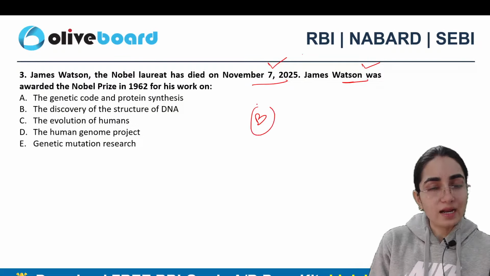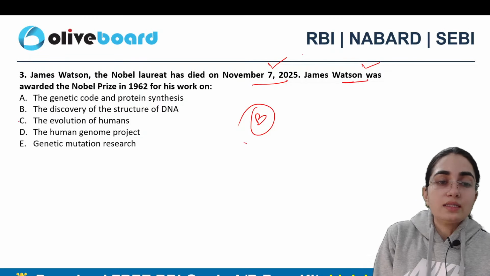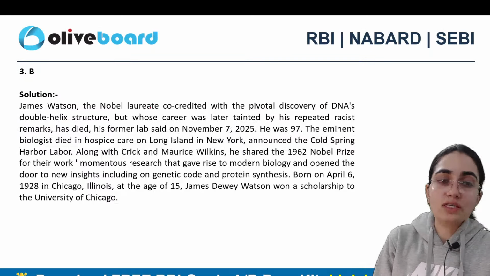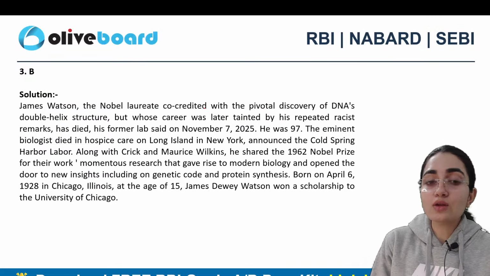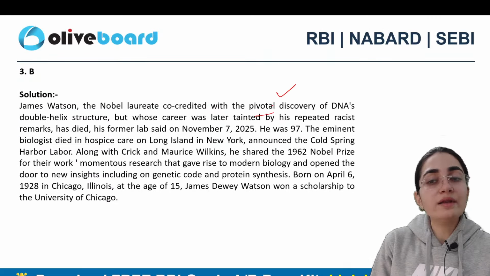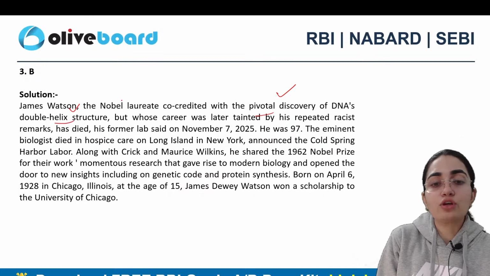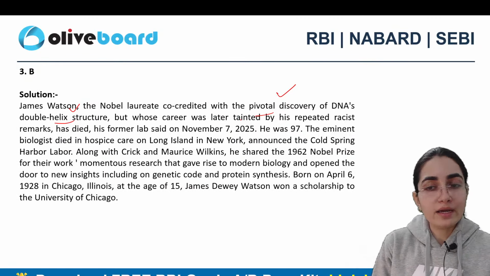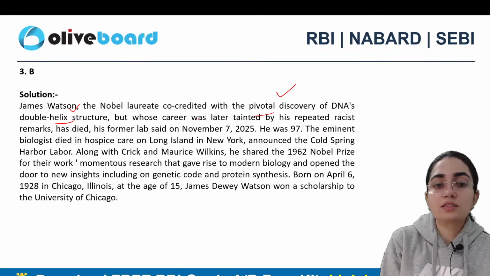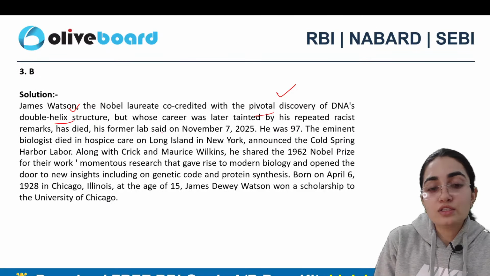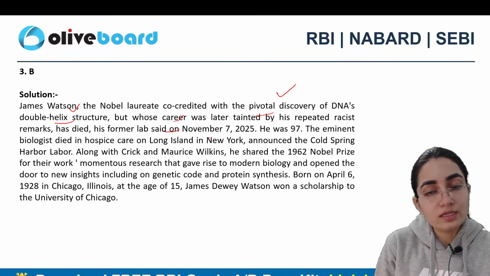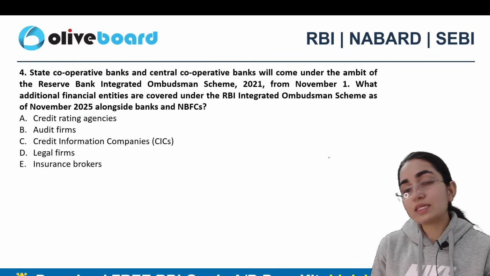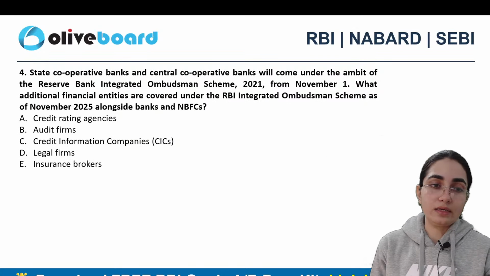So B exactly is the correct answer here, not A. This says that the discovery of the structure of DNA has been taken into consideration. Clearly see that the Nobel laureate was co-credited with the pivotal discovery of DNA's double helix structure, but his career was later tainted by his reported racist remarks. He has died, his former lab said on 7th of November 2025. He was how old? 97 was the correct answer here, right?